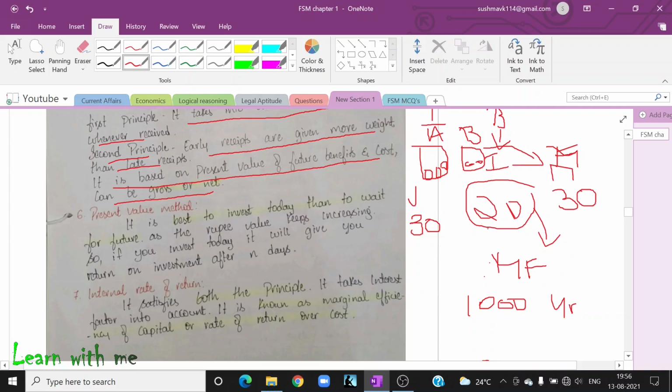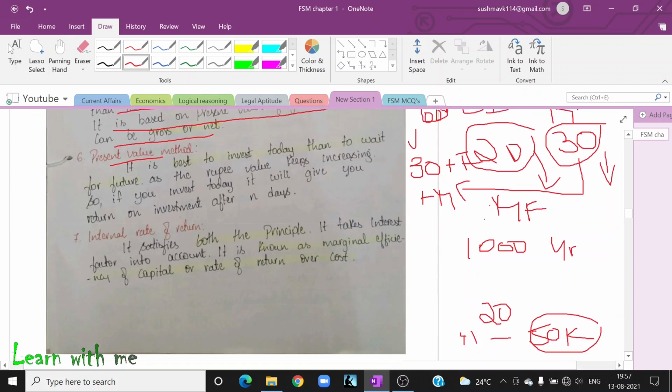What is there in that? But she will be adding for February also. She will be adding for March also. Now I am starting in March. But comparatively, what will be the amount? My amount is still less, right? So that is nothing but if you invest today, the money will be more in the future. So let's start investing today. That is nothing but the present value method.